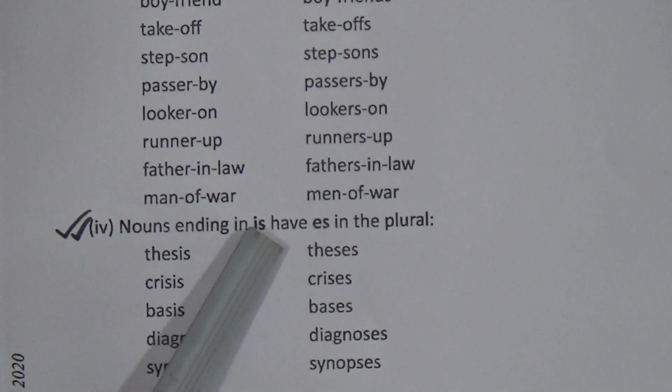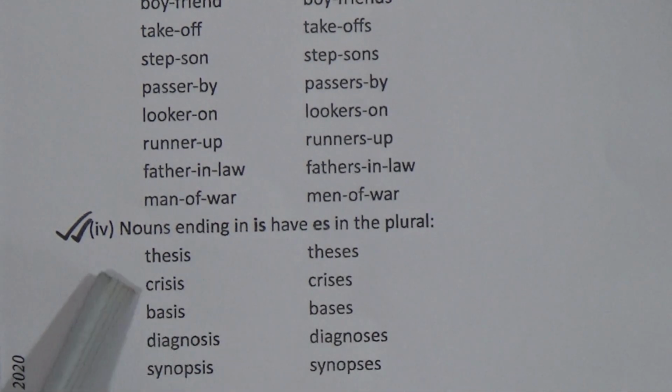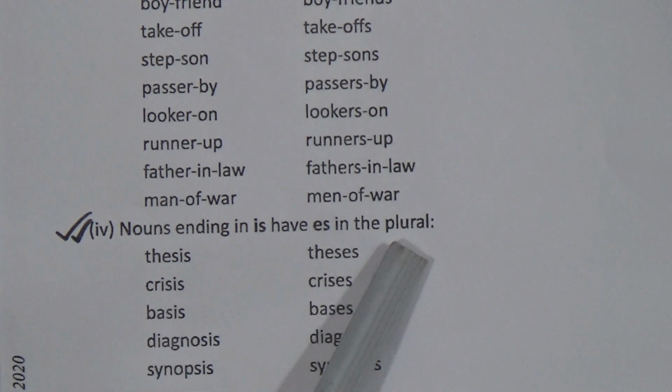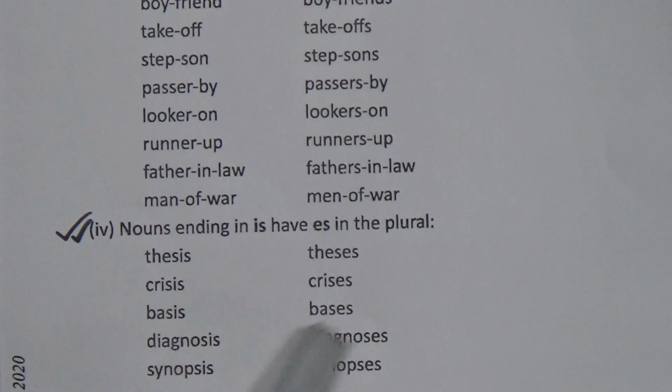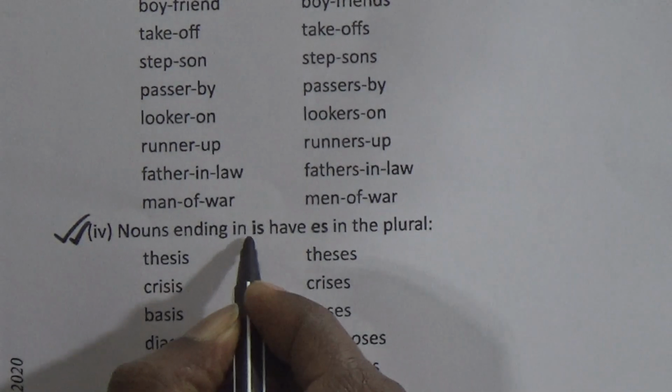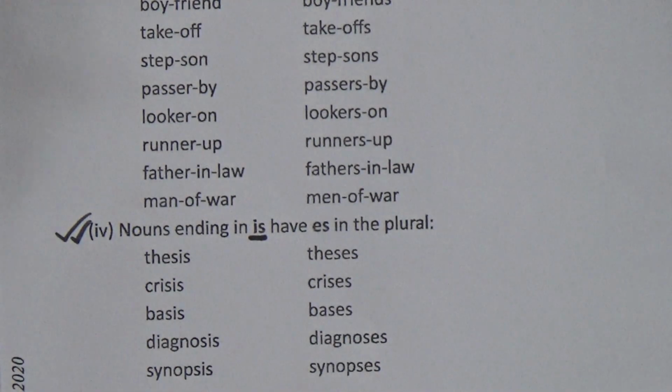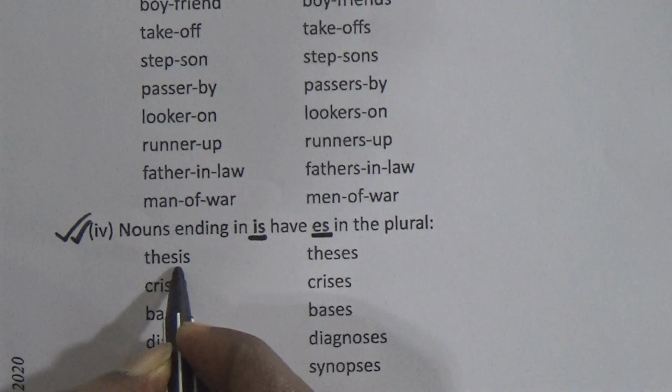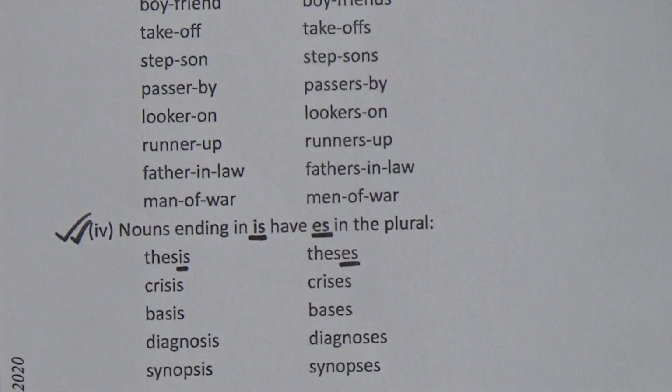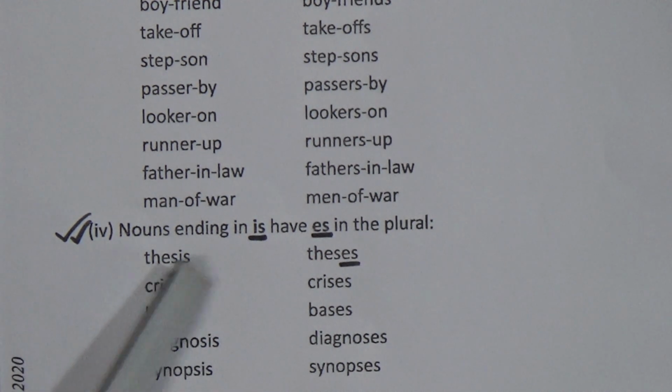Nouns ending in -is have -es in the plural form. So look here: thesis, theses; crisis, crises; basis, bases; diagnosis, diagnoses; synopsis, synopses. Whenever a noun ends in -is, in the plural form it will be -es. So we have seen this. This one is done.